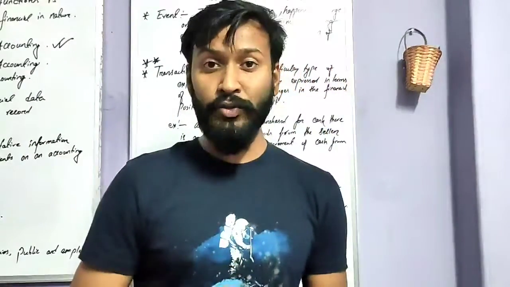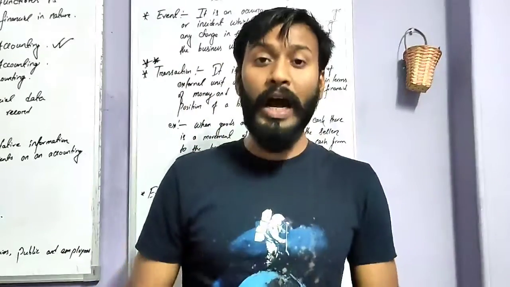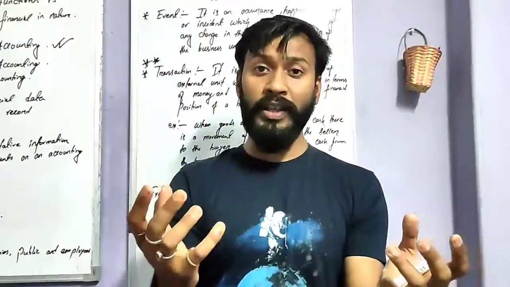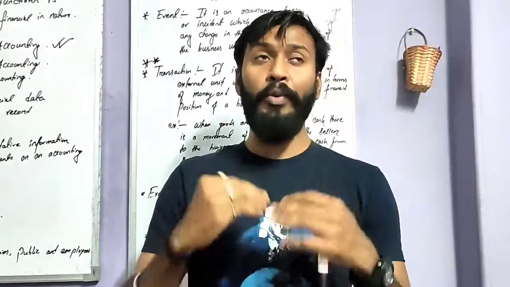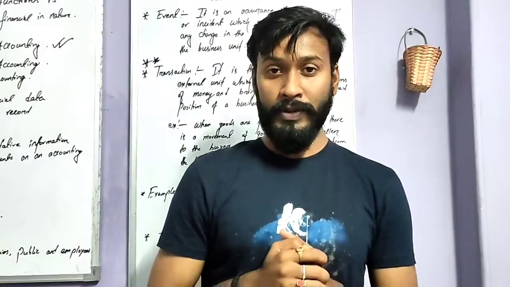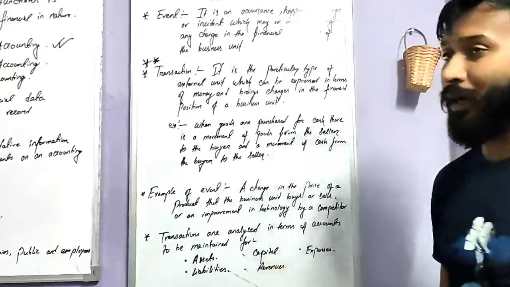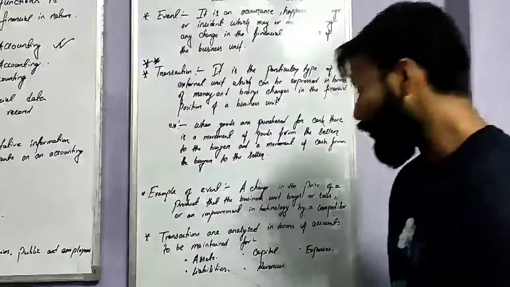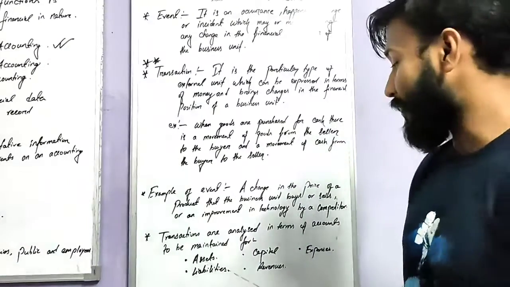And asset is what? Asset means whatever I have in my business, those things are mine. I will not give them to anyone. So it is my assets. These are the most important terms that you will be using in accountancy.